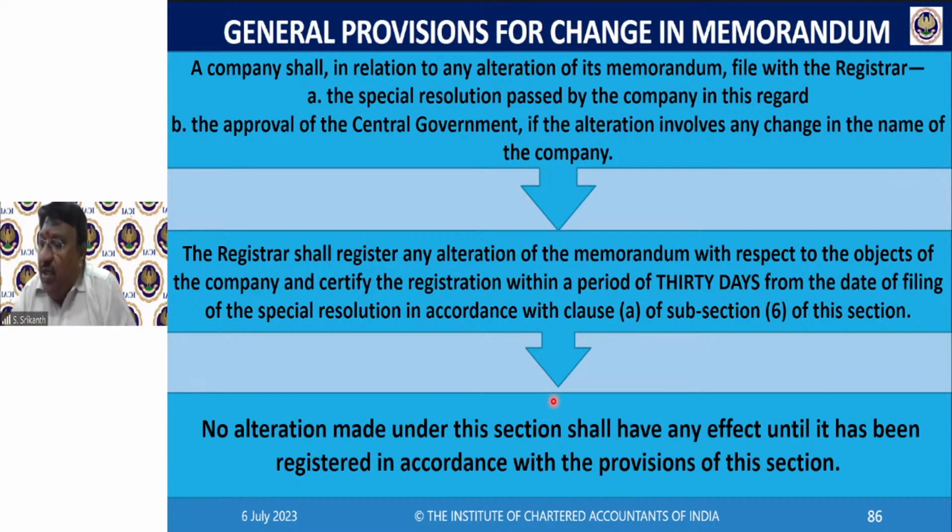Special resolution can be passed in a way other than postal ballot. Anyway, boss, whatever may be the mode, whether by show of hands or by ballot, physical meeting ballot, or by postal ballot, or by electronic voting. You're going to see one more method in management and administration, e-voting. Whatever may be the method, you count the number of votes cast against, multiply by 3. Count the number of votes cast in favor. That should be equal to or more than 3 times this. That's all. Simple arithmetic. No need to get confused. I mean, you can get confused, but beyond this, if you're getting confused, how?